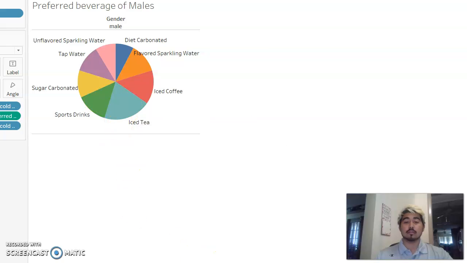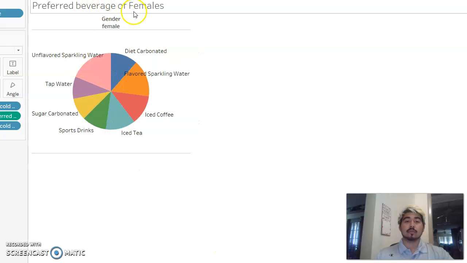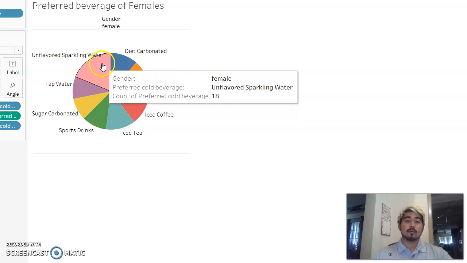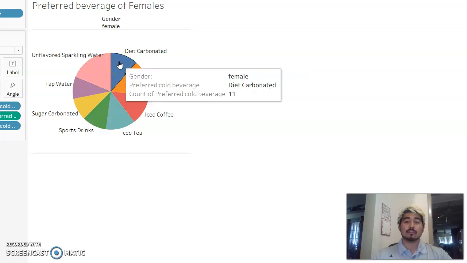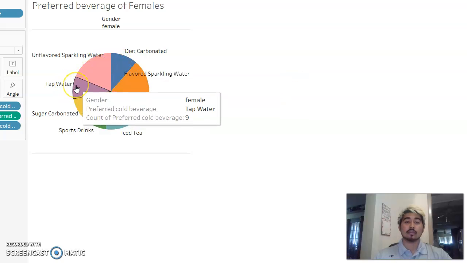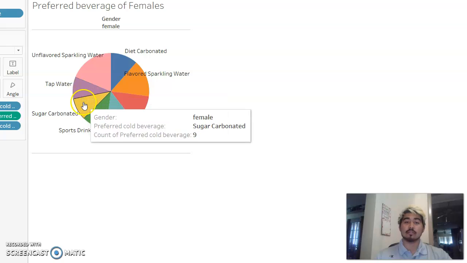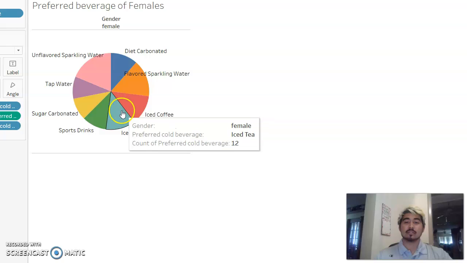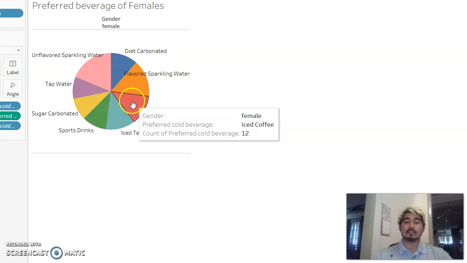Not too bad. And then if we look at the preferred beverages for females, we can see that the most popular beverage with females is unflavored sparkling water, with diet carbonated drinks as a second, and it looks like tap water as a third. Oh, no, never mind, sorry. Sports drinks. Iced tea as a third.